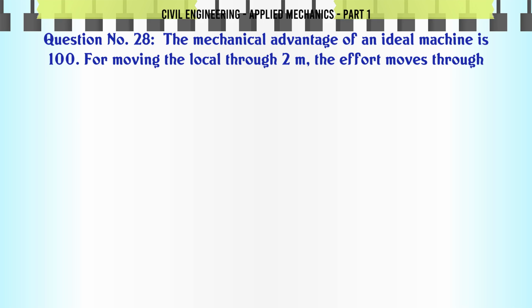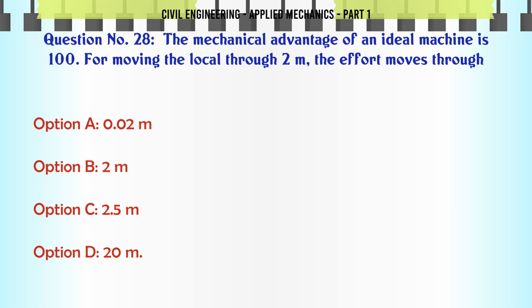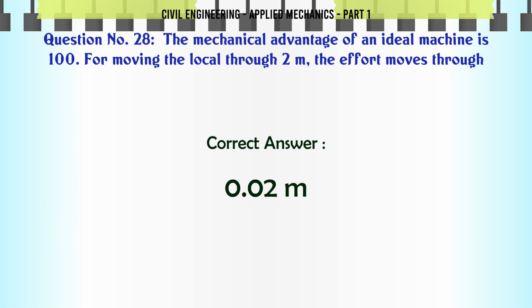The mechanical advantage of an ideal machine is 100. For moving the load through 2 m, the effort moves through A. 0.02 m, B. 2 m, C. 2.5 m, D. 20 m. The correct answer is 0.02 m.